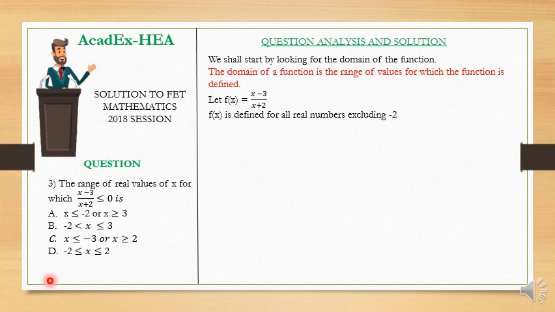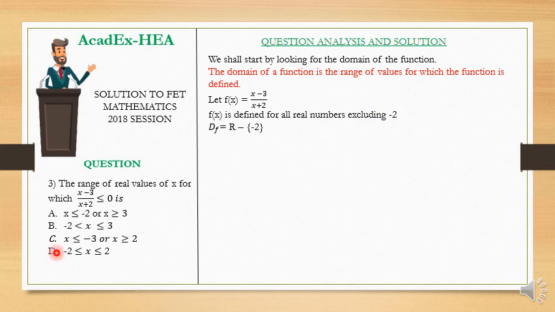Now f of x is defined for all real numbers excluding negative 2. Why? Because if I look for f of negative 2, I'll have something that is undefined, because I'll have negative 2 minus 3, negative 5, over 0. Negative 2 plus 2 will be 0, and any number divided by 0 is undefined. So this function is not defined for x equal to negative 2.